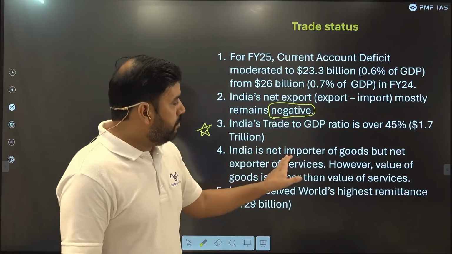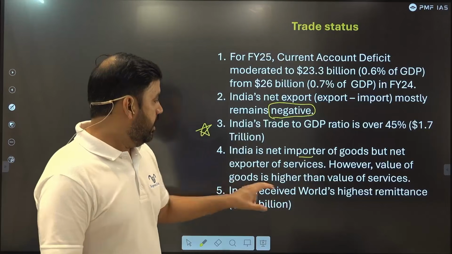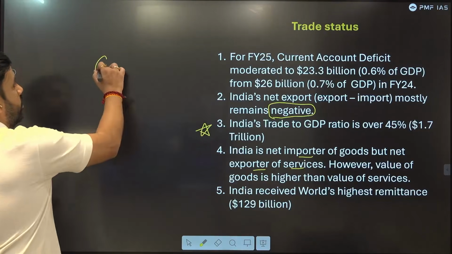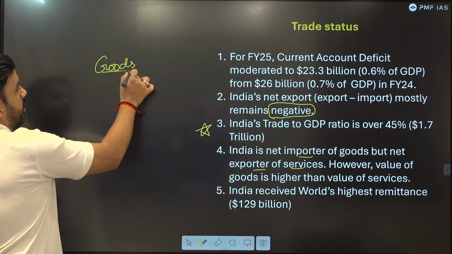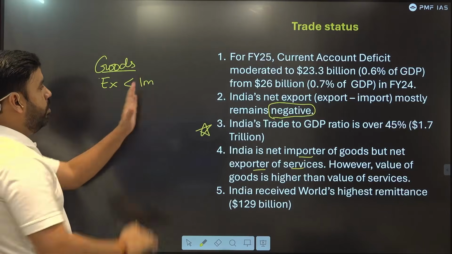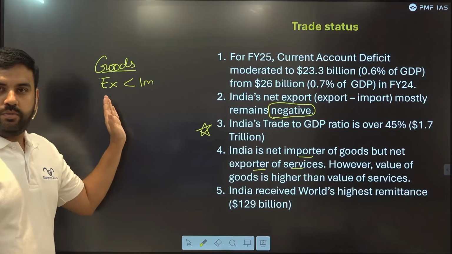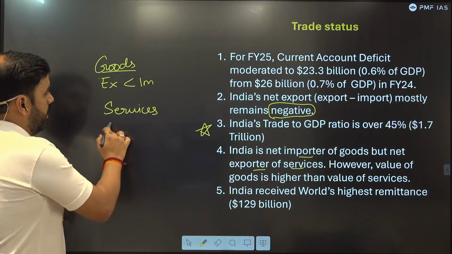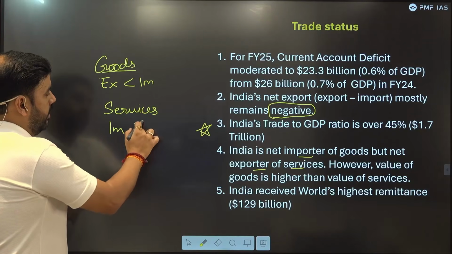India is a net importer of goods but a net exporter of services, which means when it comes to goods, exports are less than imports. So import of goods is more than exports. But when it comes to services, imports are less than exports.